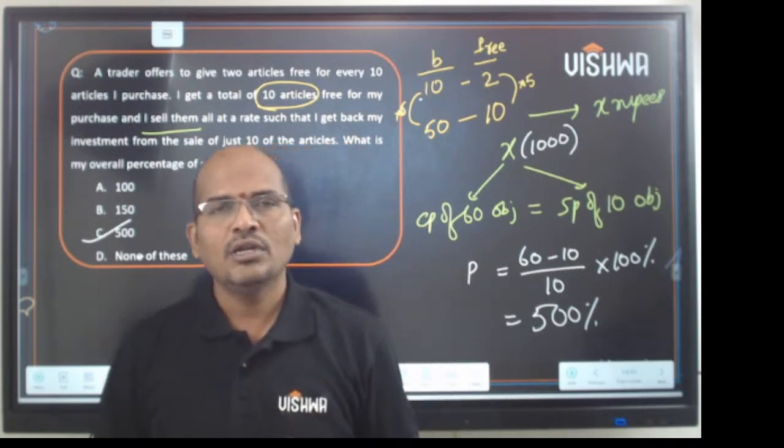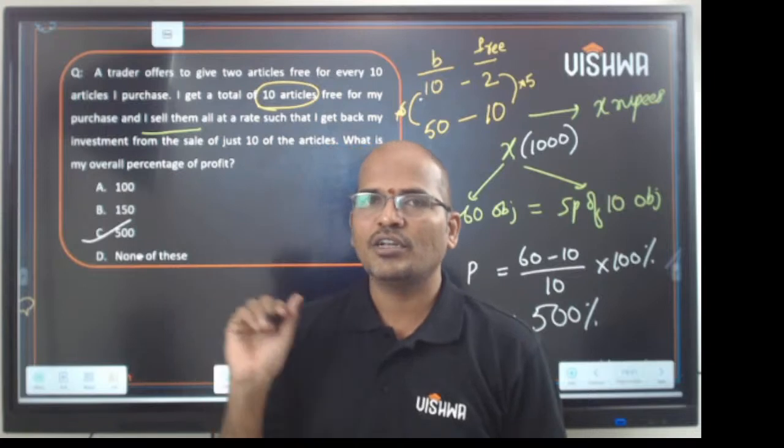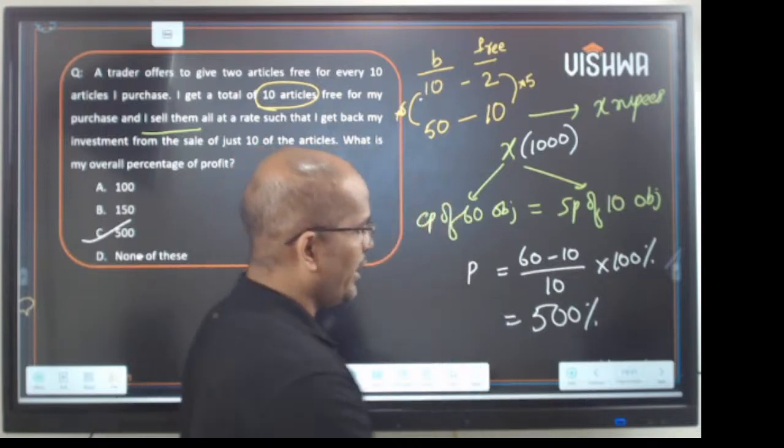So this is one question. Students get confused and they go for none of these normally. No, it is not none, it is 500. So going ahead,